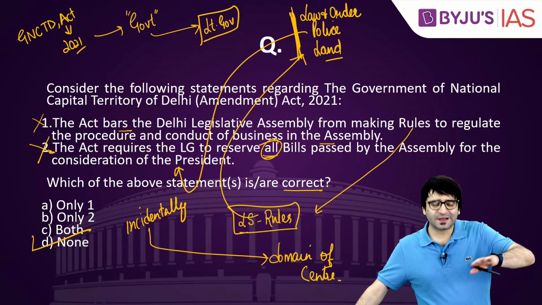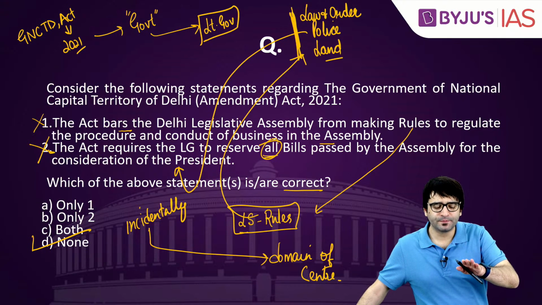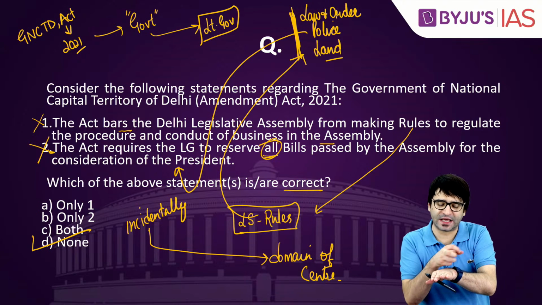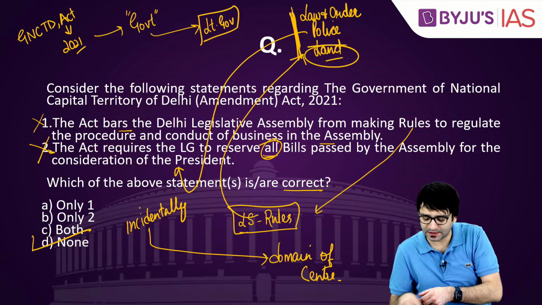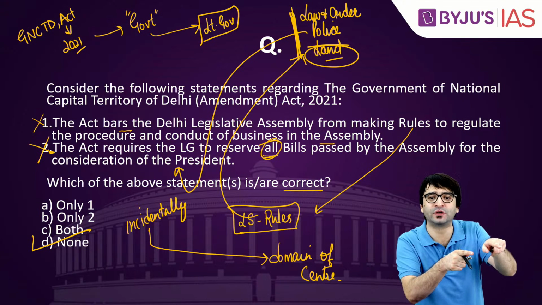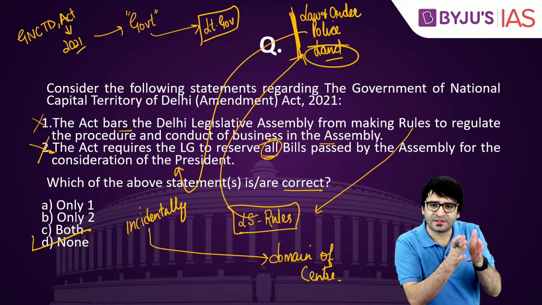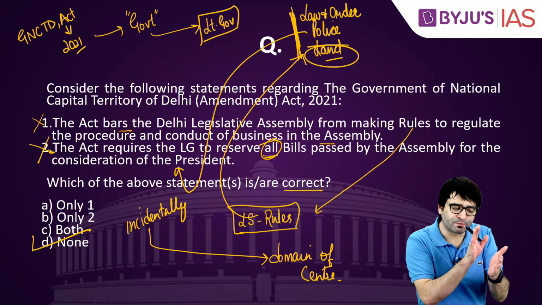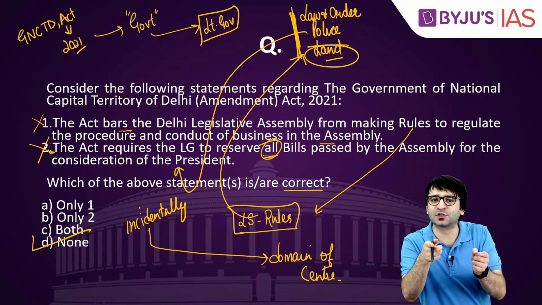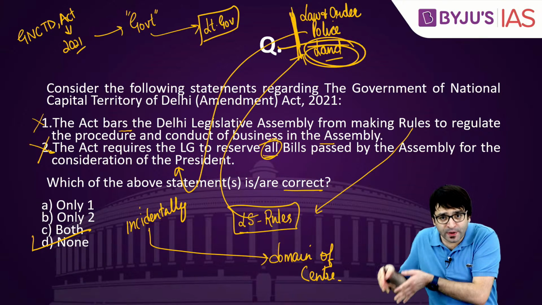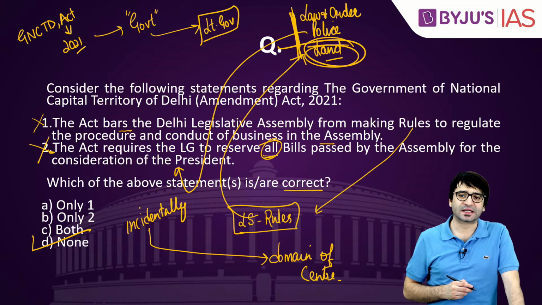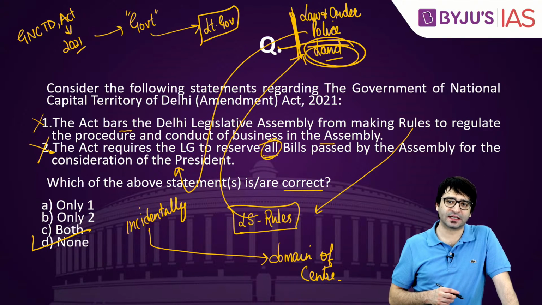But to establish a school, you may also need land. You want to establish a school, for that you need land, but land is under the union list. Land is under the control of the center when it comes to Delhi. So this bill of Delhi Legislative Assembly, which is basically talking about school, but incidentally deals with land, which is under the domain of the center, such a bill also has to be reserved for the consideration of the President by the Lieutenant Governor.